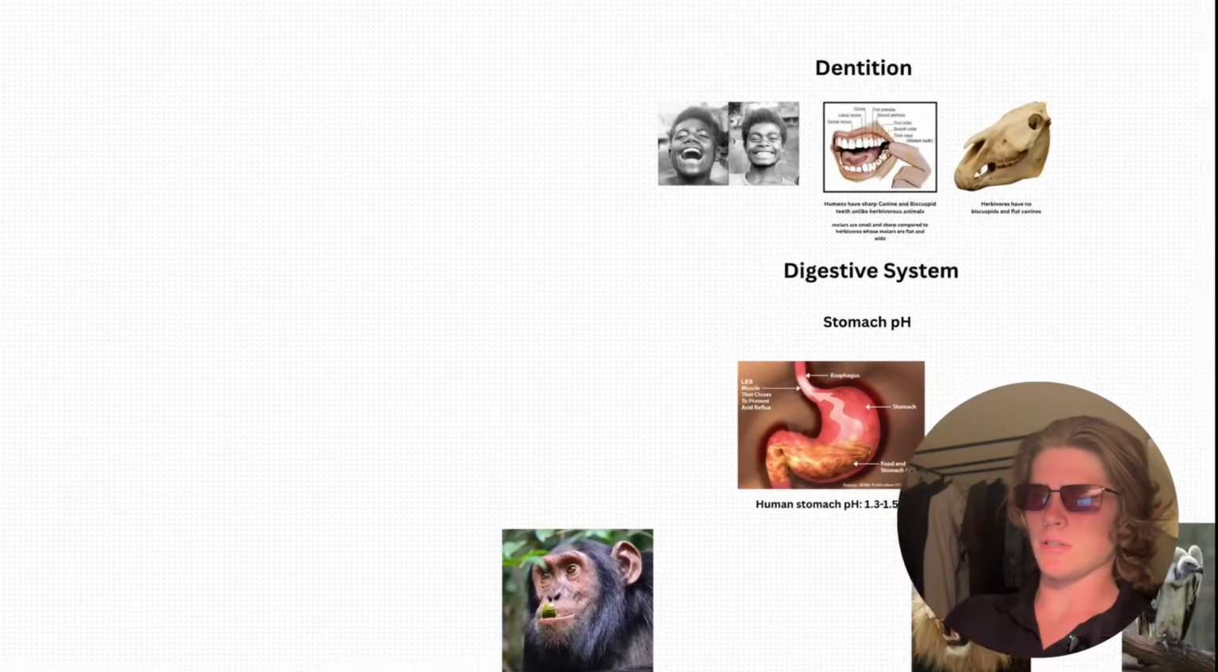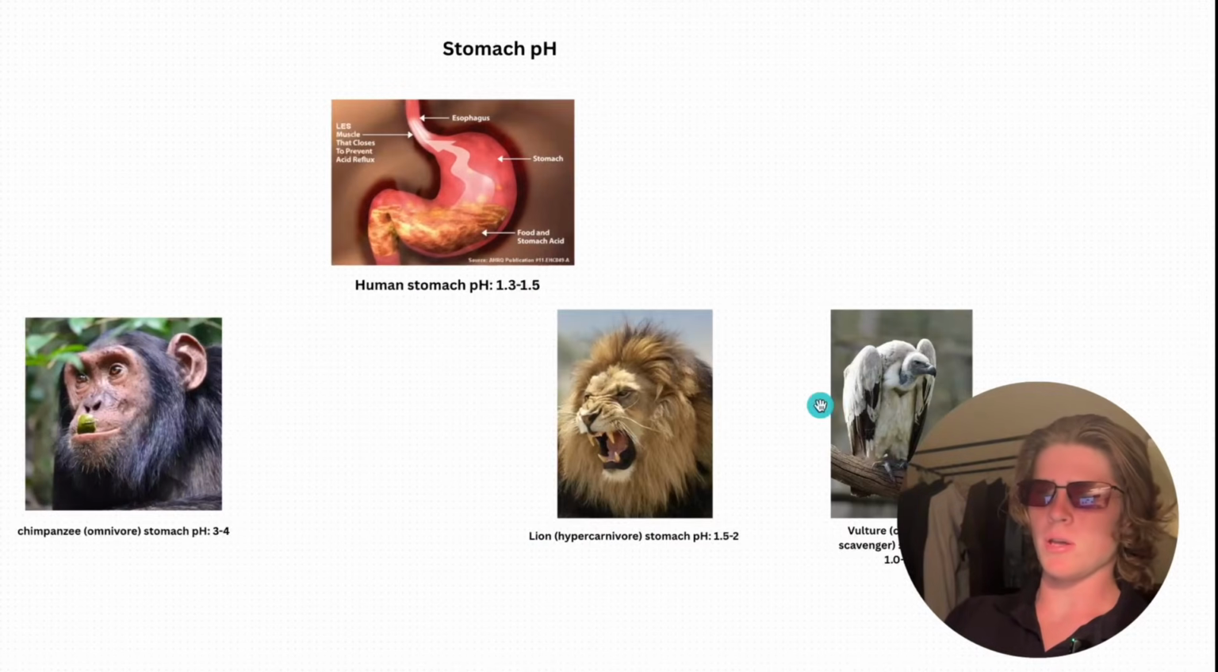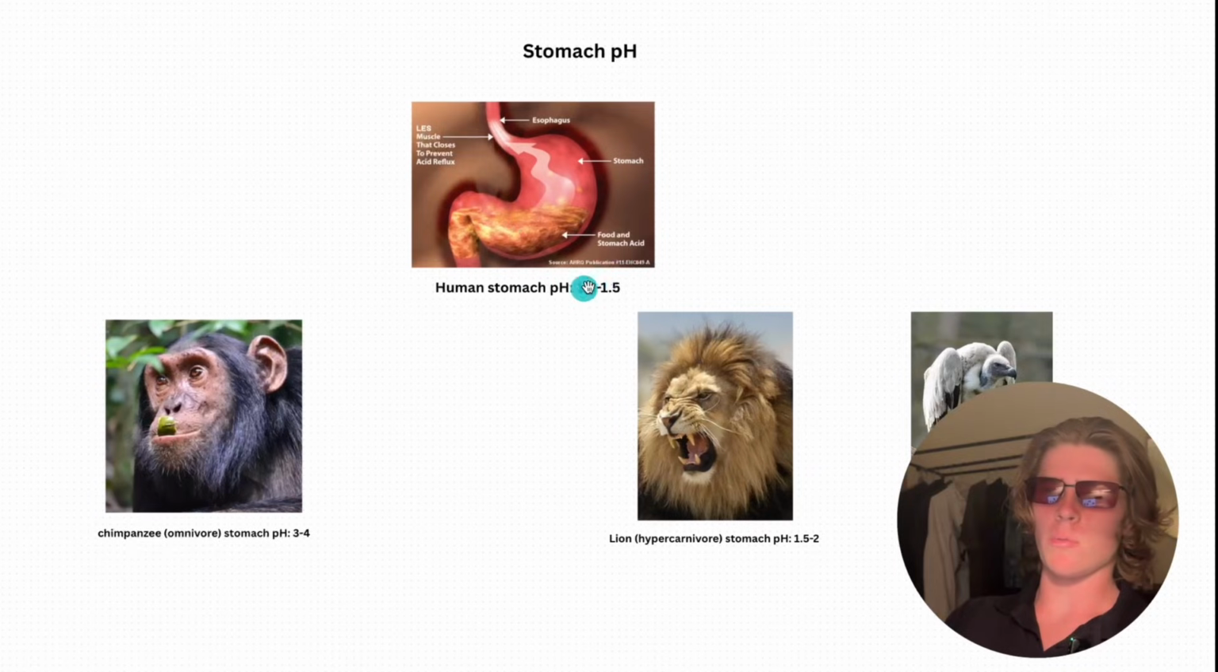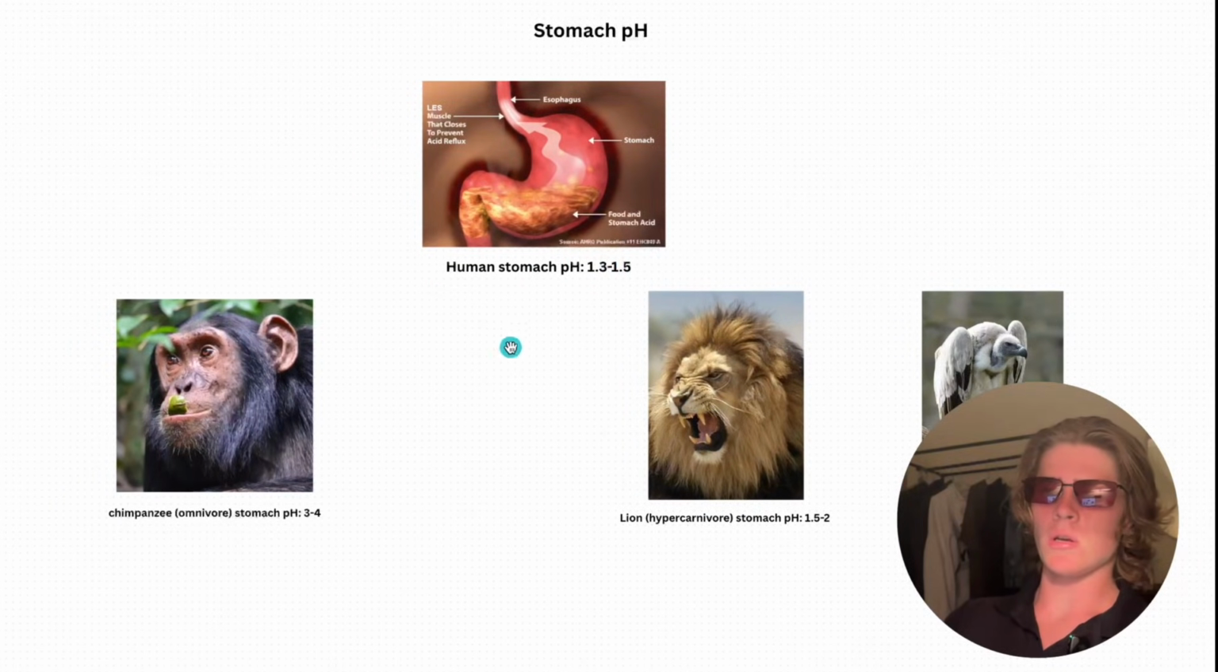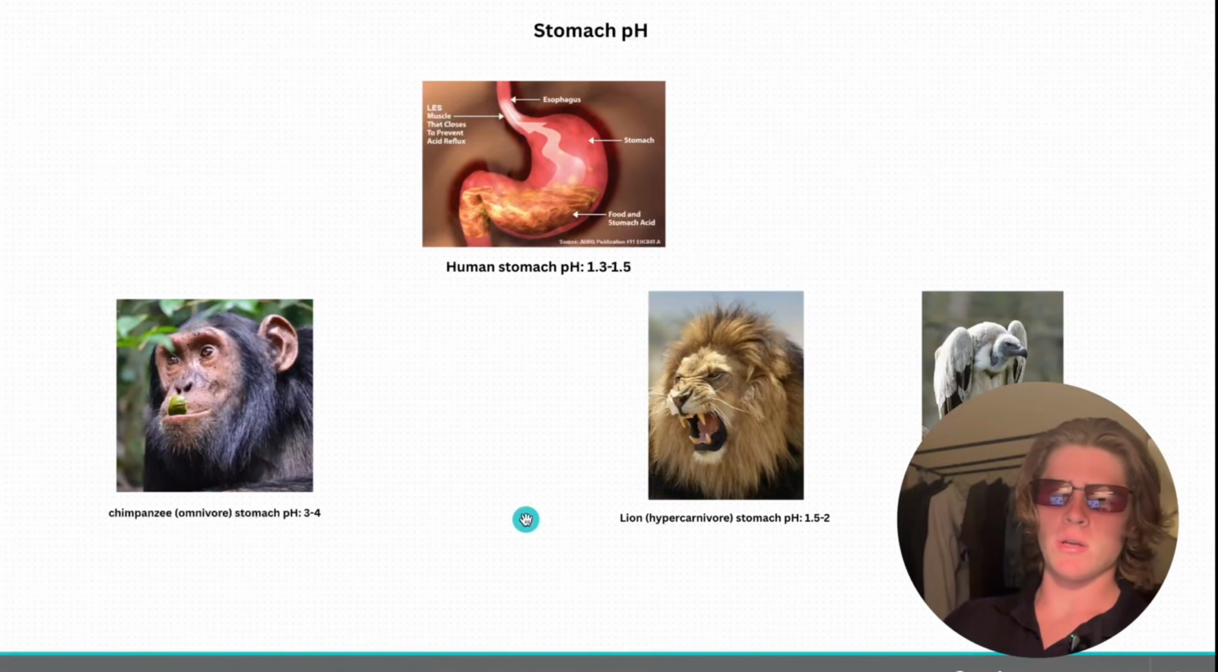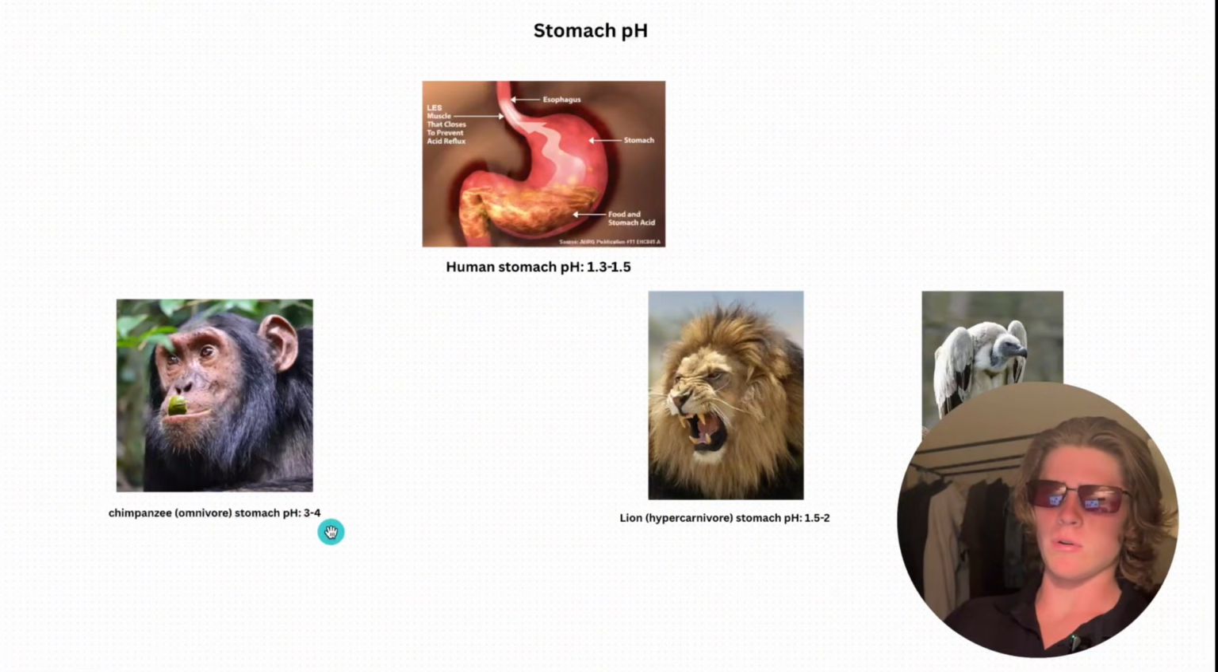Next is the digestive system. So human stomach pH is around 1.3 to 1.5, fasting stomach pH. A chimpanzee, which is an omnivore, has a stomach pH of 3 to 4. So right there is proof that humans aren't omnivores, because an omnivore literally has a pH which is 3 times higher.